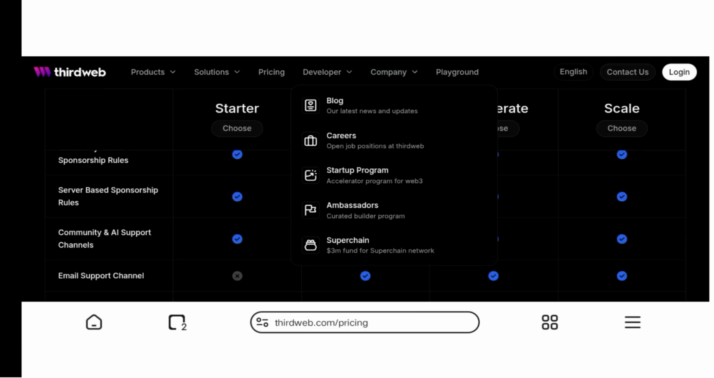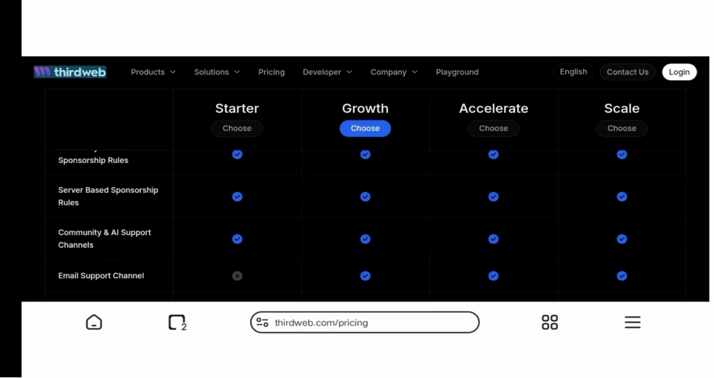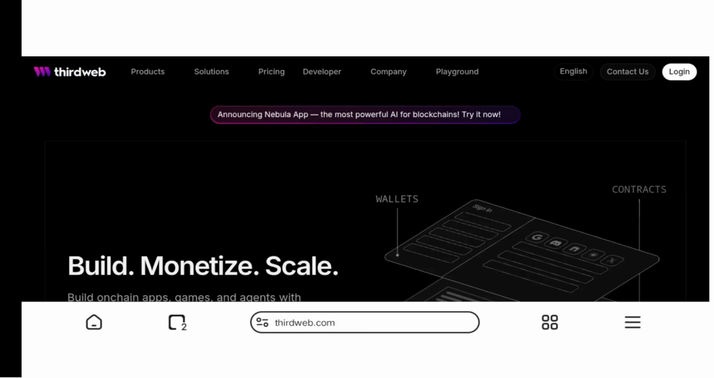So you can see the company. If you click on the drop down arrow on company, you'll see options to set up your accelerator program, a Web3 ambassadors program, and more stuff. Then there's the playground tab, which you can also use. And that's a wrap on Third Web. It makes building apps super easy with ready to use contracts that take out the stress. Whether you're just getting started or already deep into development, it's a tool that saves time and effort.